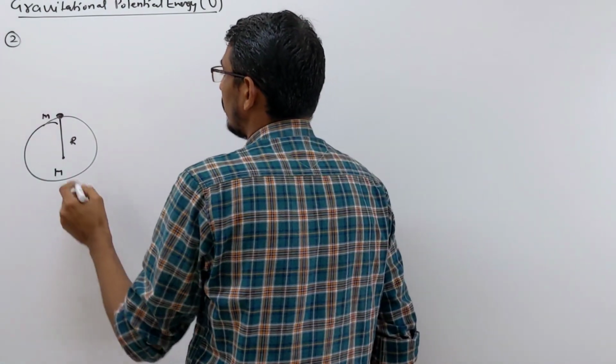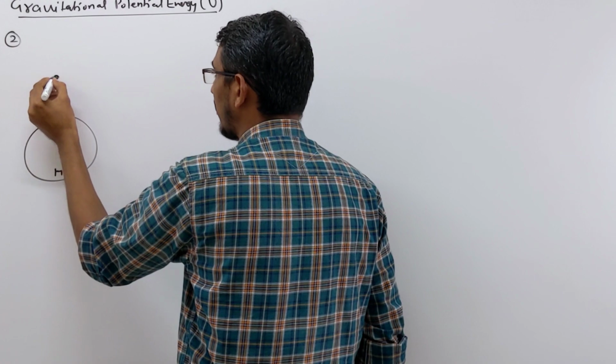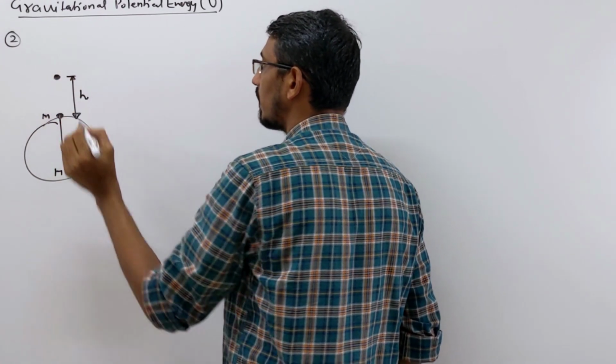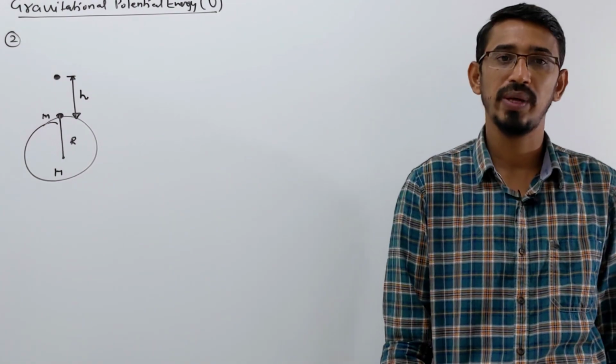Now look here, you want to raise this object to some height h above the surface of Earth. How much work do we have to do for that? That you want to calculate.